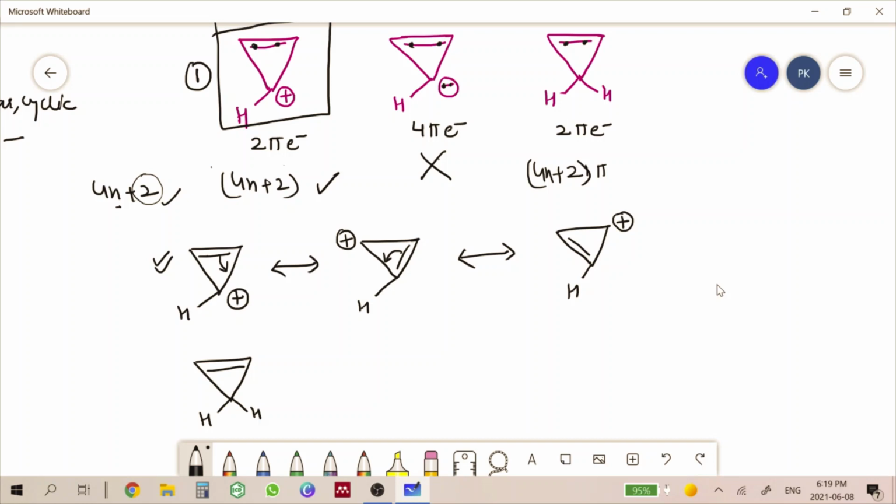Now, when we have only one double bond over here, there is no charge, then how will these two electrons move to the other carbon atom? Which force will allow them to move towards the other carbon atoms? So these electrons are not moving to the other carbon atom. So this carbon is left out of the delocalization.